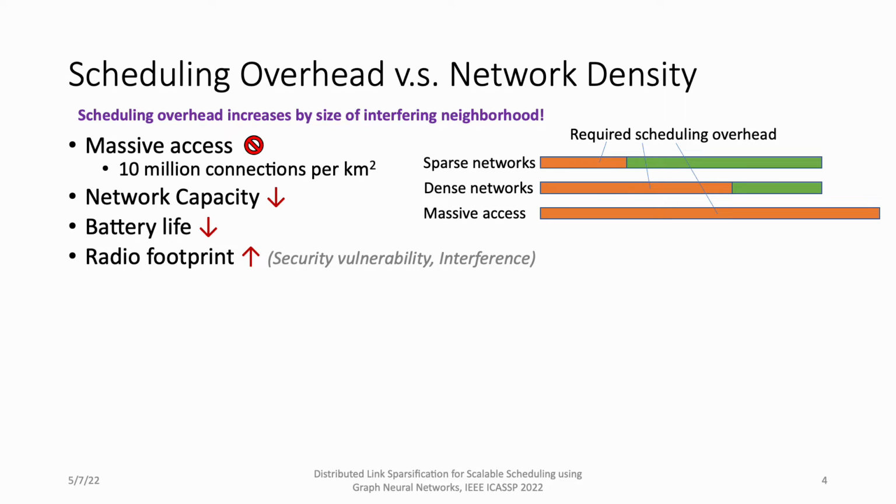With more and more wireless devices being connected, the network density increases, and so does the overhead. As we can see from the trend from sparse to massive access, the overhead will actually take up all the radio resources. In the process, the network capacity will decrease, the battery life will decrease, and the radio footprint will increase. This means more security vulnerability as well as interference.